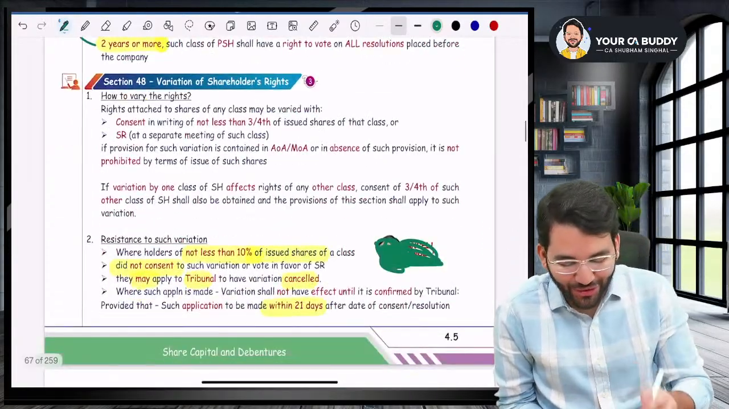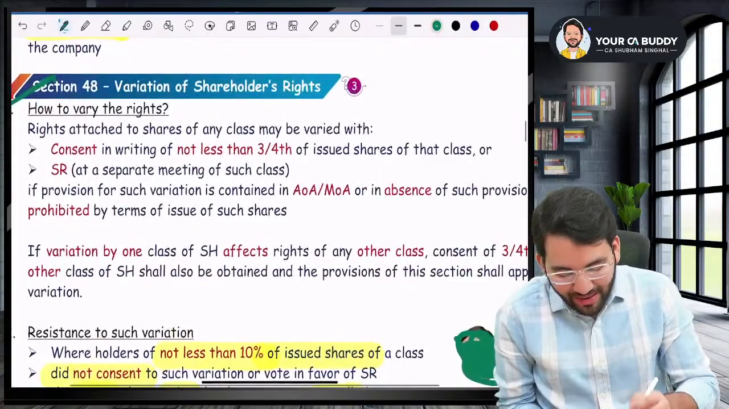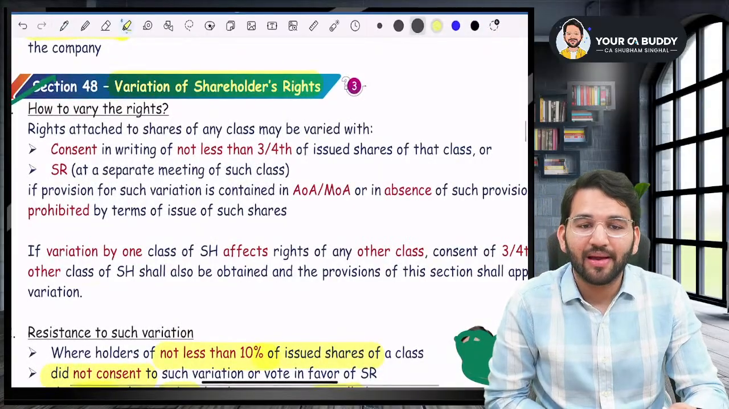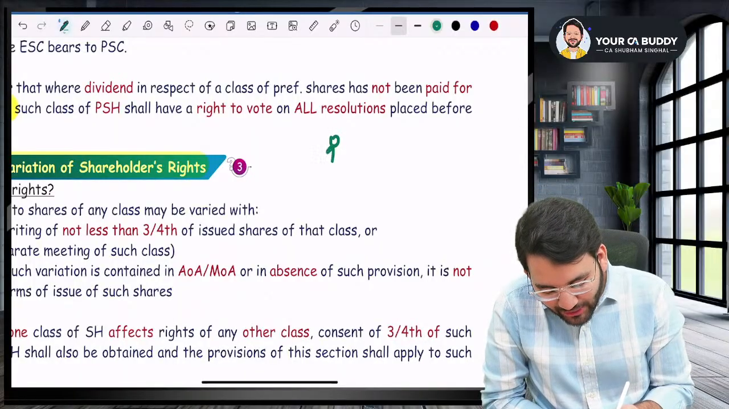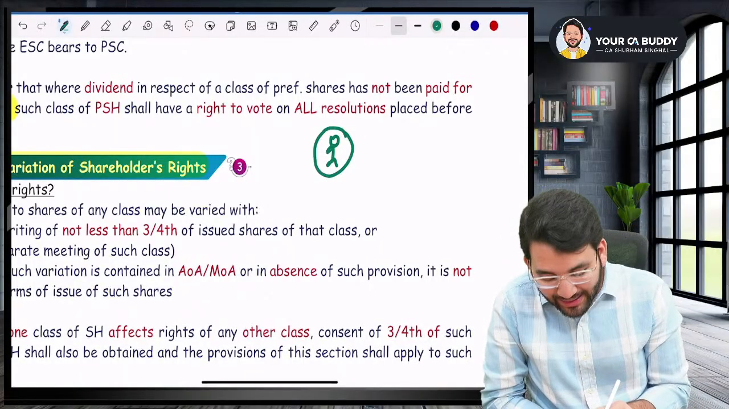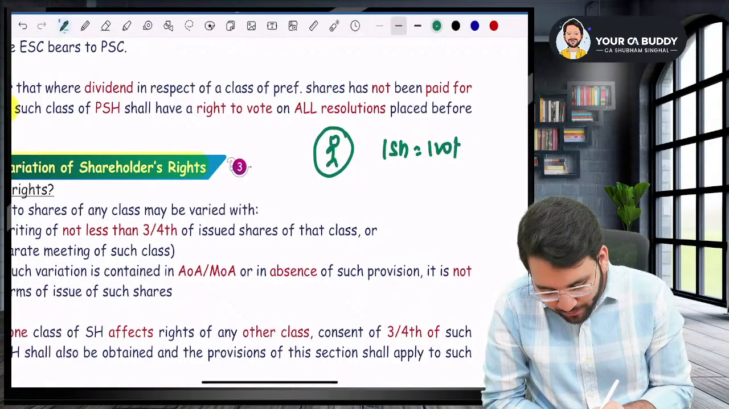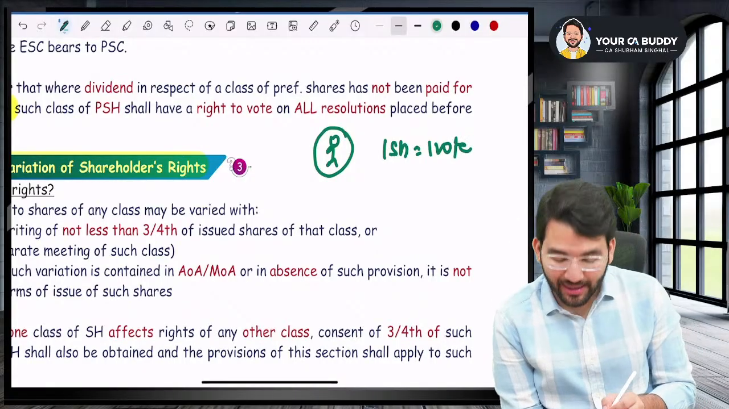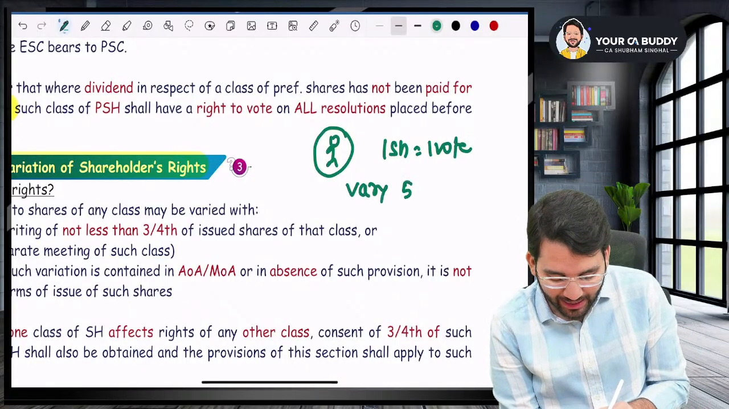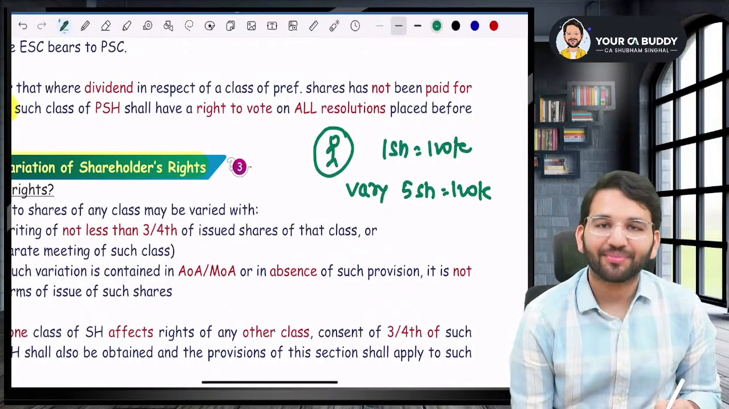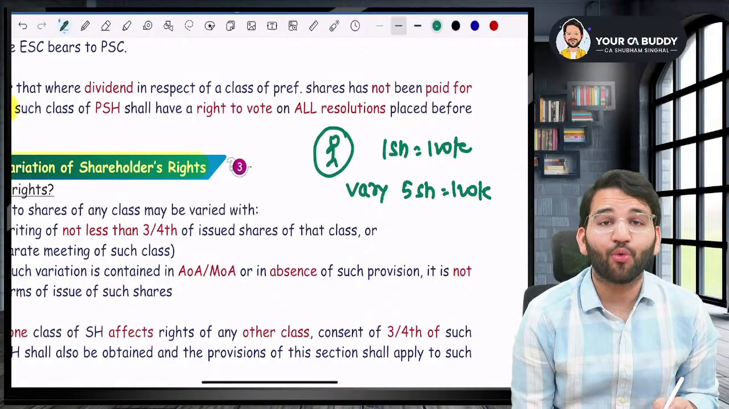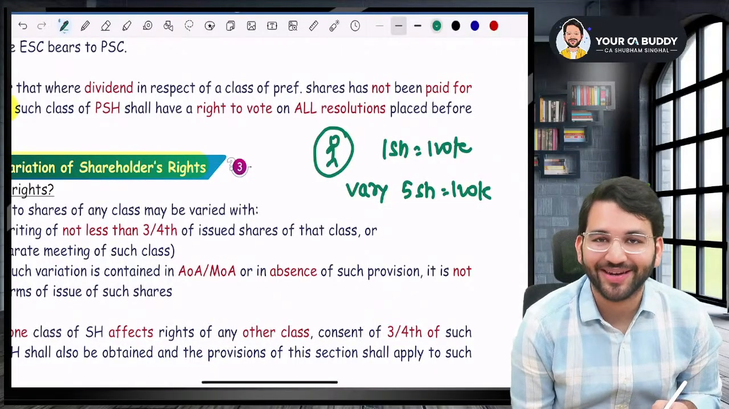Okay. Now coming to section number 48, it's a very important section. Variation of shareholder rights. Please try to understand. What is variation of shareholders' rights? Sir, if I had issued shares to these people and I said your one share will be equal to one vote. Now, all of a sudden, if I want to vary their rights and say that, no, boss, for 5 shares, you'll get one vote. Sir, can you do this? Law says that you can do it, but only if your articles or memorandum authorizes.